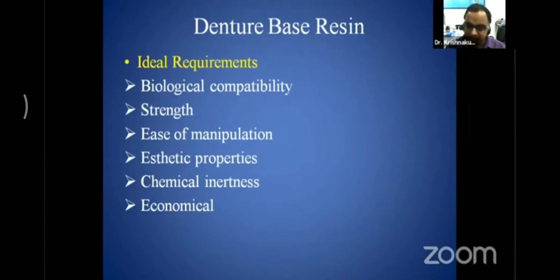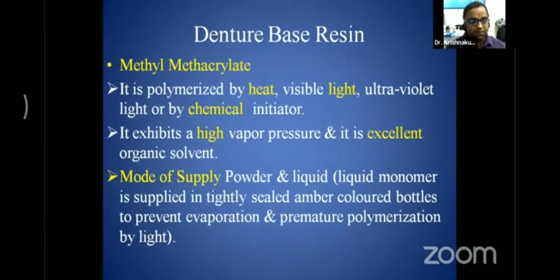And last but not the least, an important point, it should be economical in nature. The denture-base resin, mostly methyl methacrylate, is used as a denture-base resin in India as well as abroad. It can be polymerized either by heat, visible light, ultraviolet light, or by a chemical initiator. It exhibits a high vapor pressure and is an excellent organic solvent.